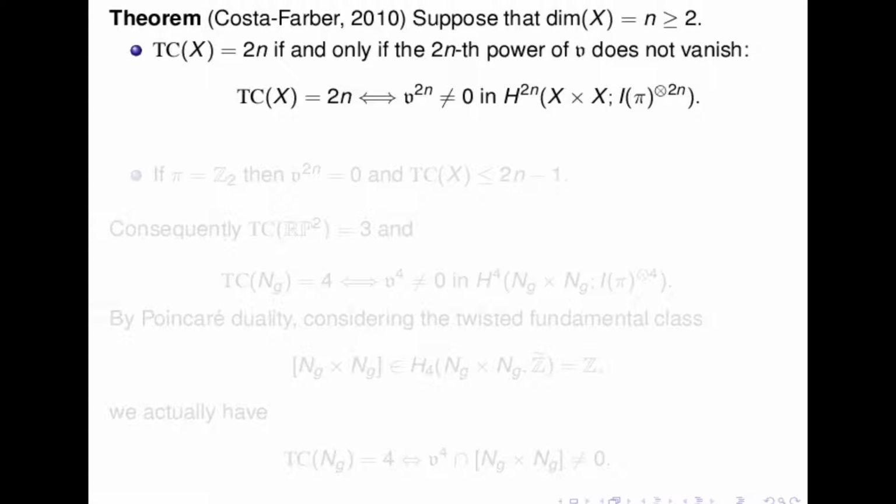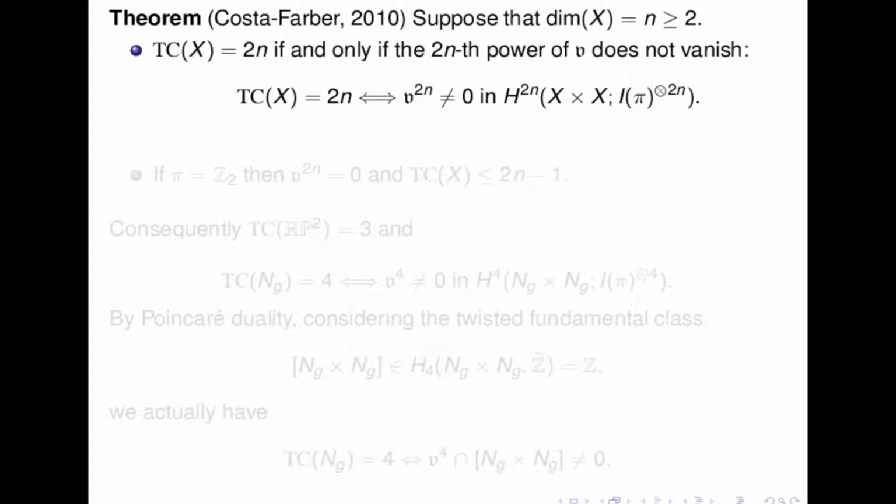Okay, and they did some computation in some cases, in particular when the fundamental group is small, for Z mod 2, Z mod 3.